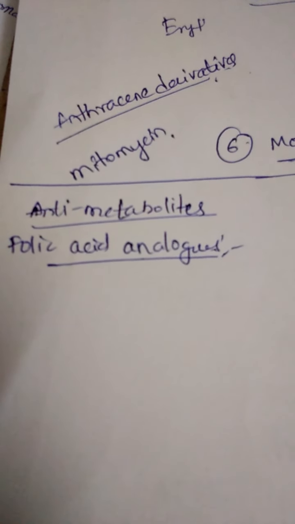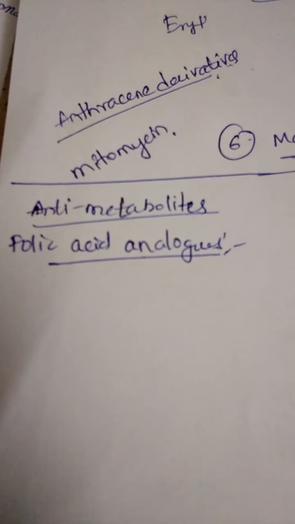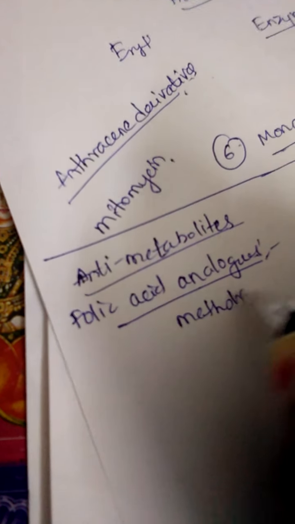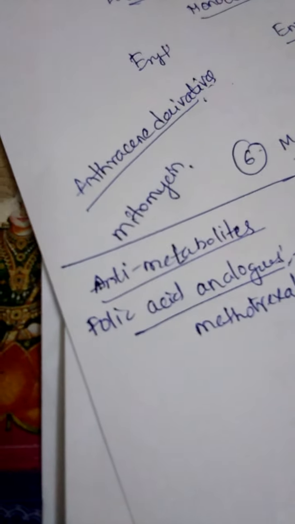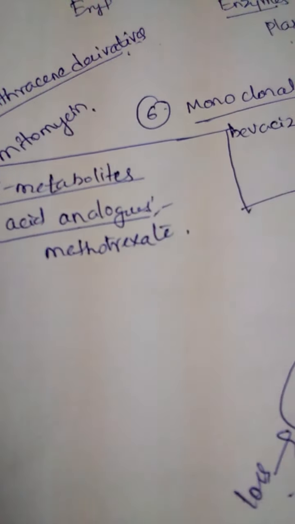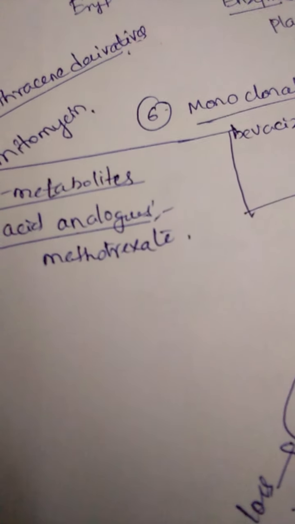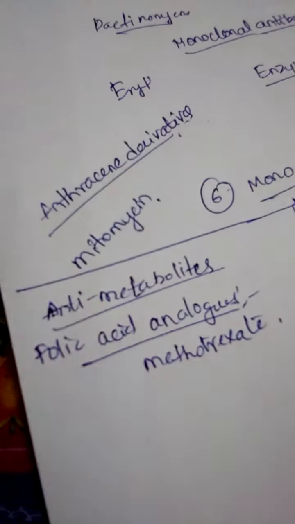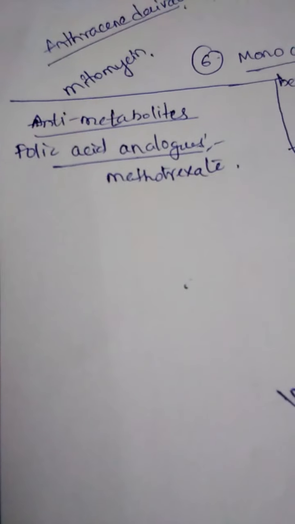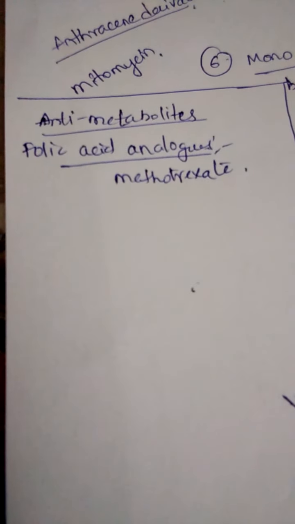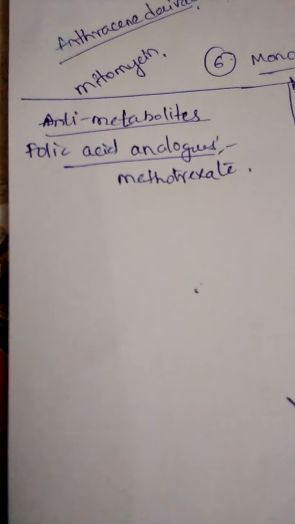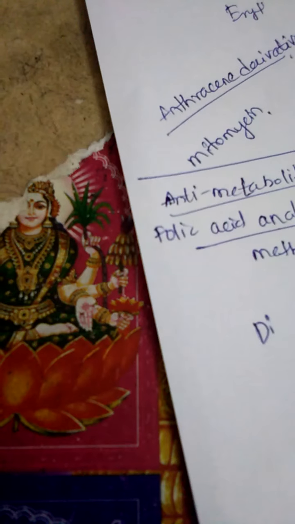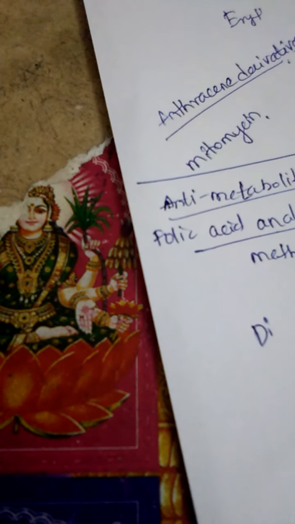So next, anti-metabolites. In these anti-metabolites, folic acid analogs. The folic acid analog is methotrexate. Methotrexate is the drug which is mainly used as a folic acid antagonist. Mainly it inhibits the enzyme dihydrofolate reductase in the cells. This methotrexate, or the folic acid analog, inhibits the dihydrofolate reductase enzyme. You have already seen this in the antiviral drugs.